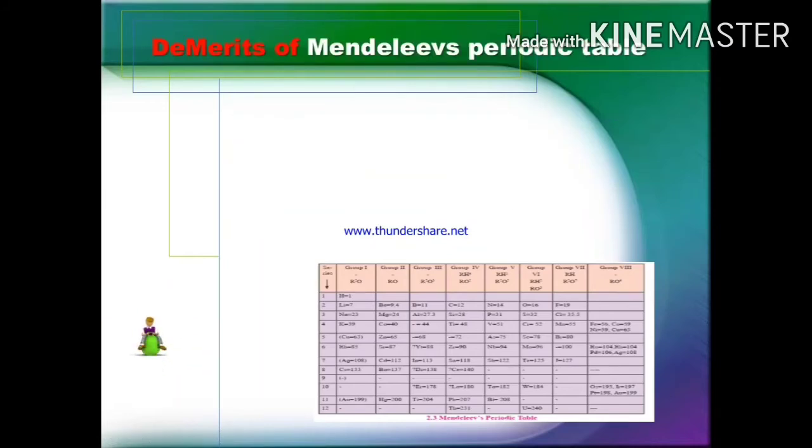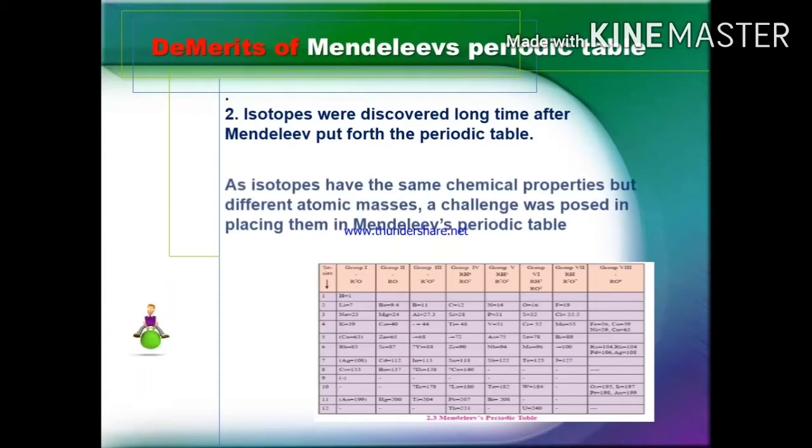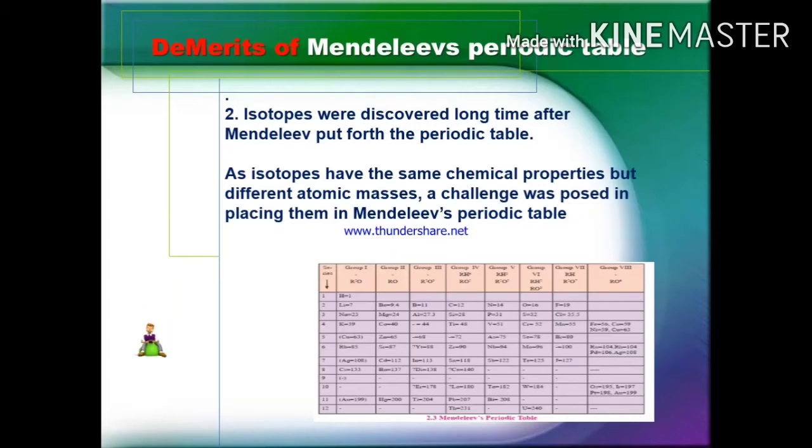The second demerit is isotopes were discovered a long time after Mendeleev put forth the periodic table. As isotopes have the same chemical properties but different atomic masses, a challenge was posed in placing them in Mendeleev periodic table.